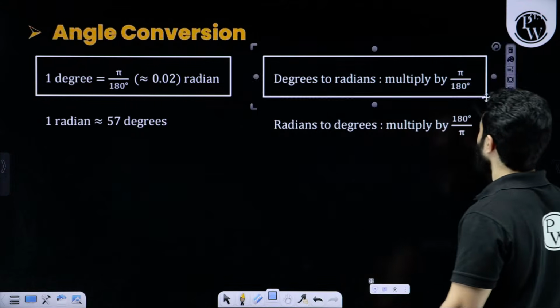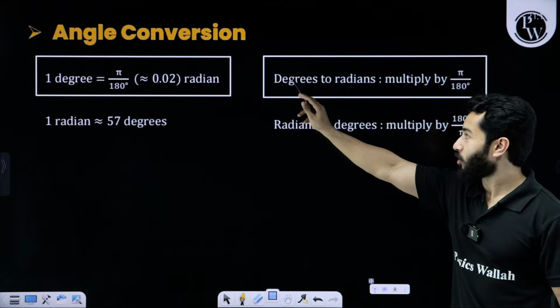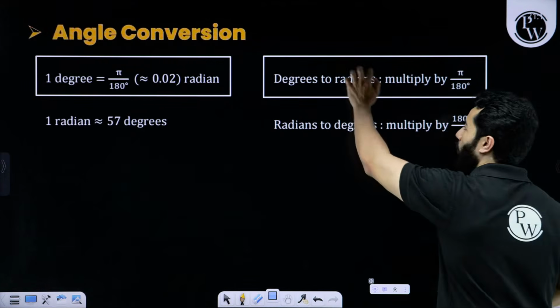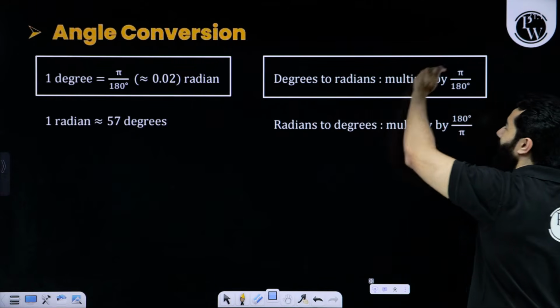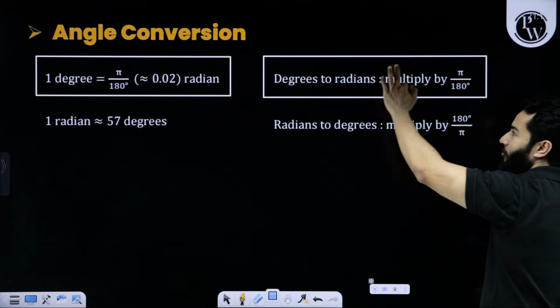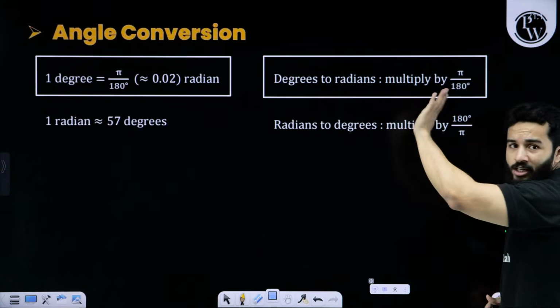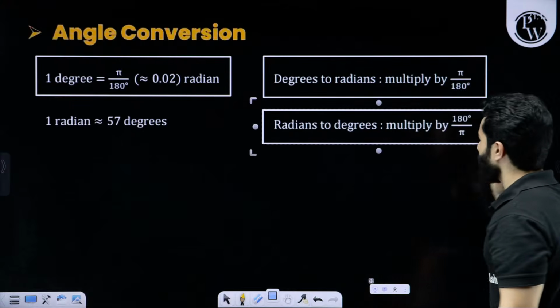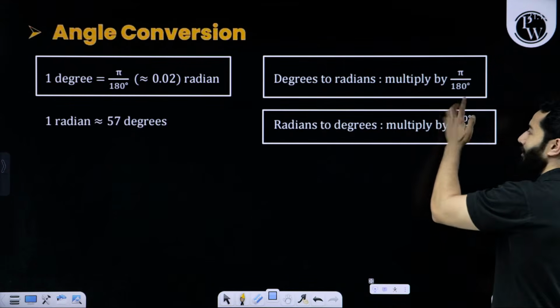Please remember, if you want to convert degree into radian, multiply by pi by 180 degree. If we want radian, pi will be in the numerator. If you want degree, degree will be in the numerator.